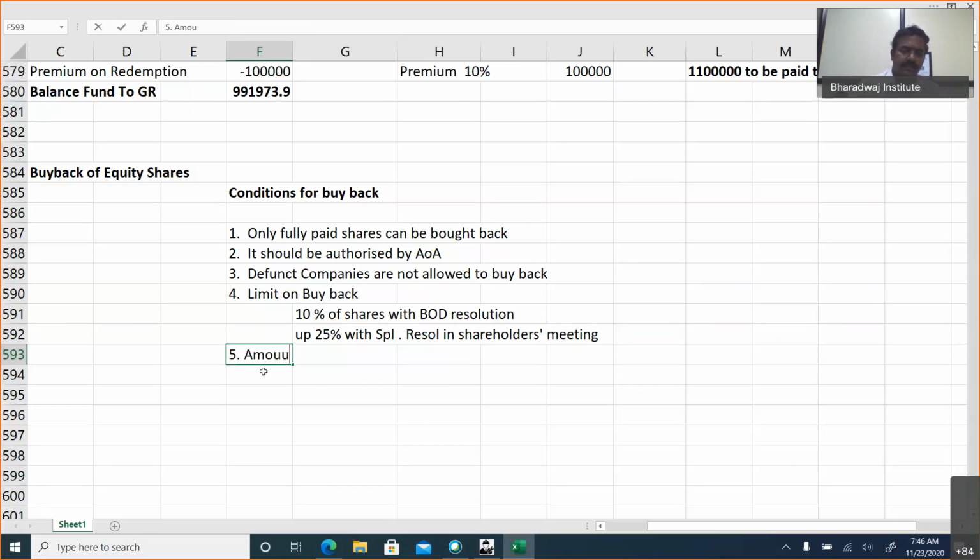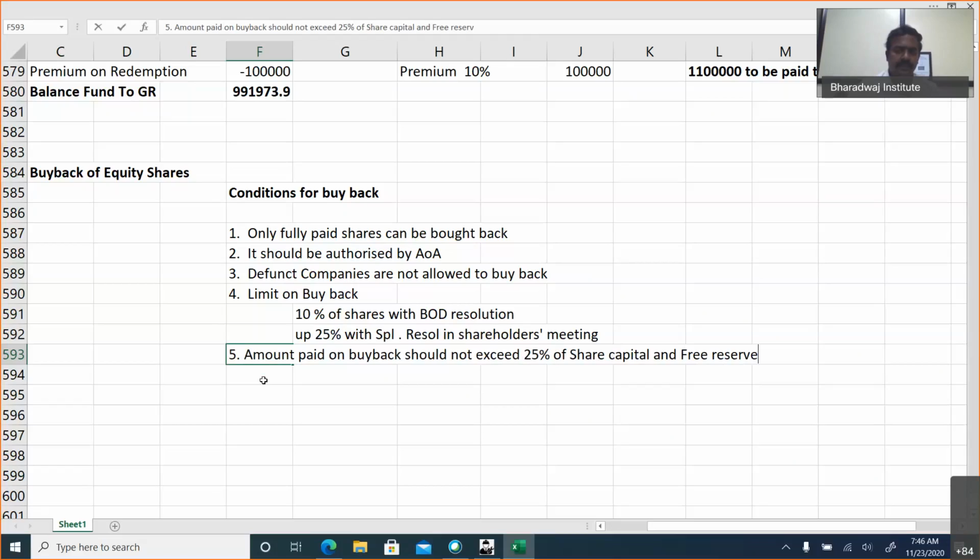Amount paid on buyback should not exceed 25% of share capital and free reserves, which means you cannot pay more than 25% of shareholders' funds.